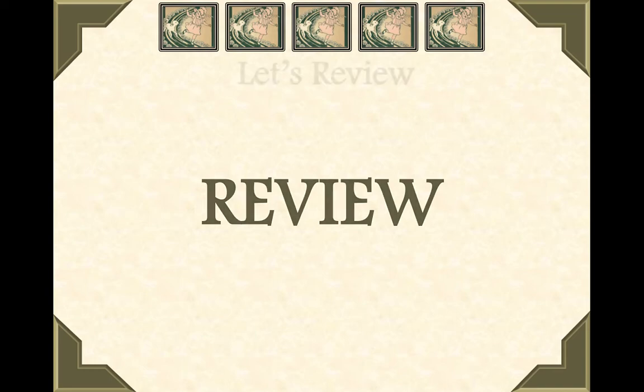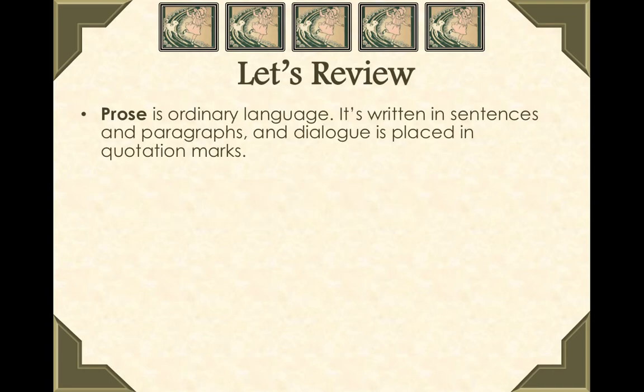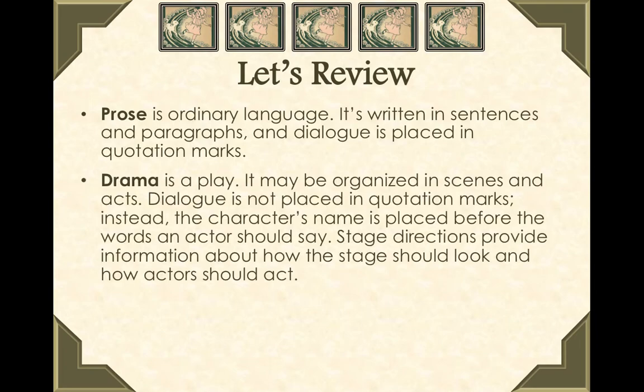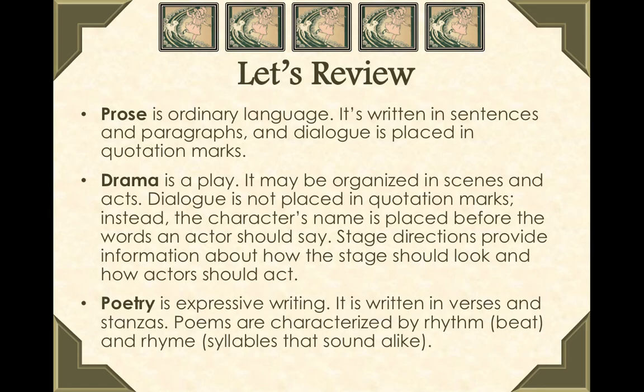Okay, so let's review. Prose is ordinary language. It's what we're used to reading most of the time in our articles and our stories. It's organized into sentences, paragraphs, chapters. Dramas are plays meant to be performed. Dramas have a cast of characters and stage directions. They're organized into scenes and acts. Poetry is written to inspire emotion. It's expressive writing. It's written in verses, that means lines, and stanzas, groups of lines. Poems often have rhythm, rhyme,